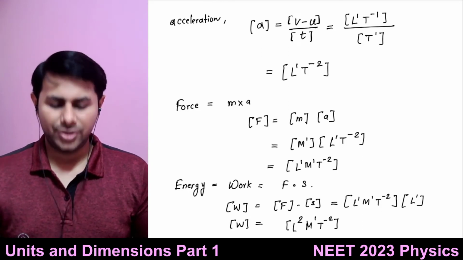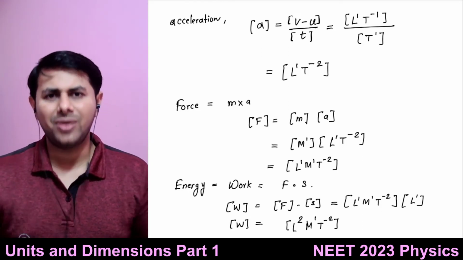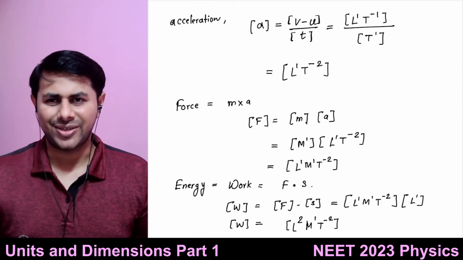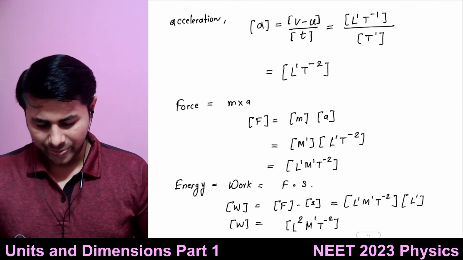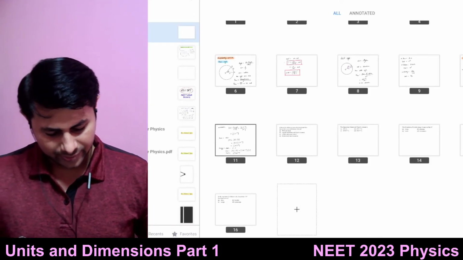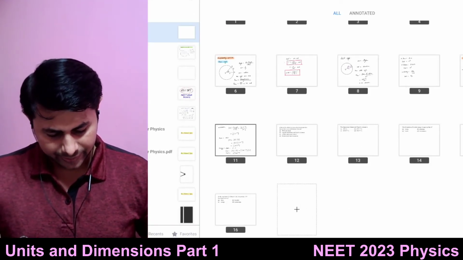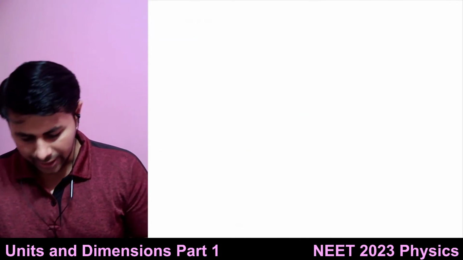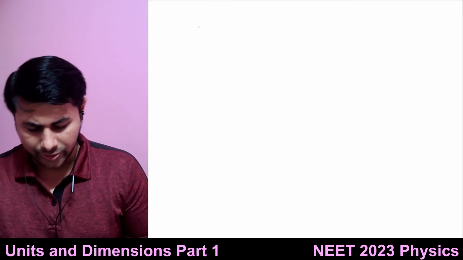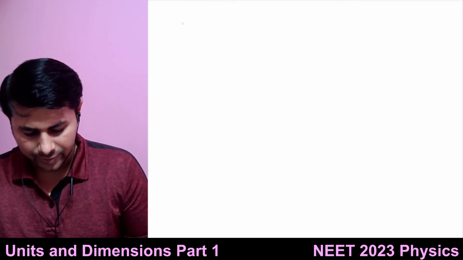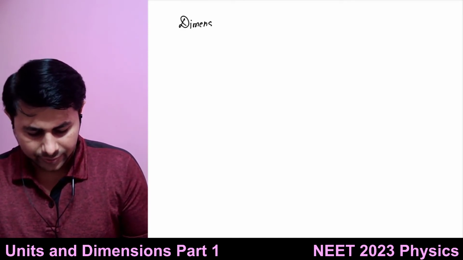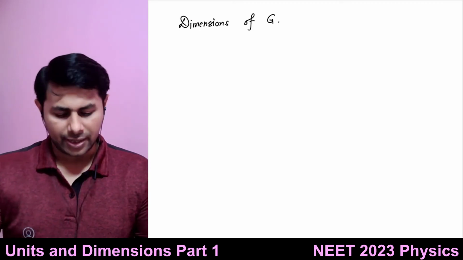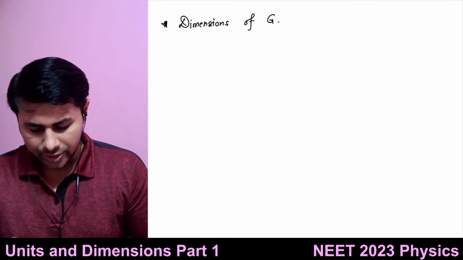So you don't need to learn by heart the dimensions of all physical quantities, right? But you need to know the formula. So let's take an example. I want to find out the dimensions of the universal gravitational constant, G. So now, who knows the formula for this?